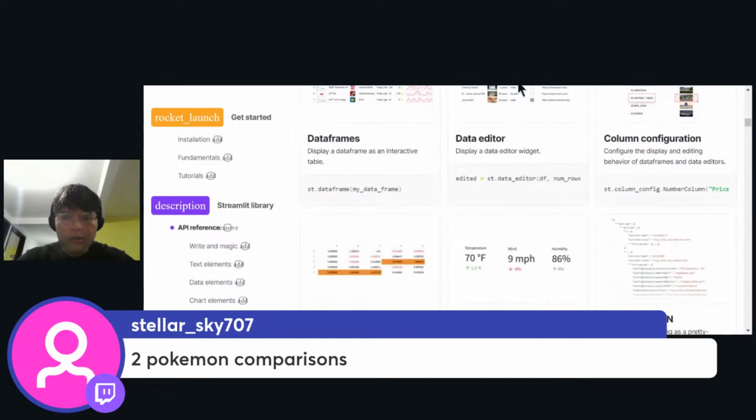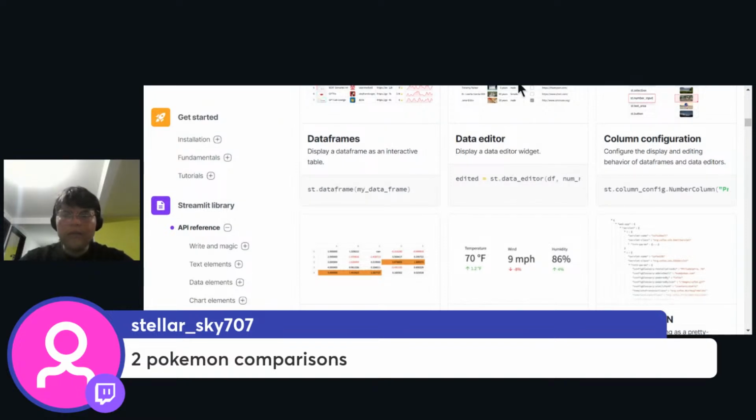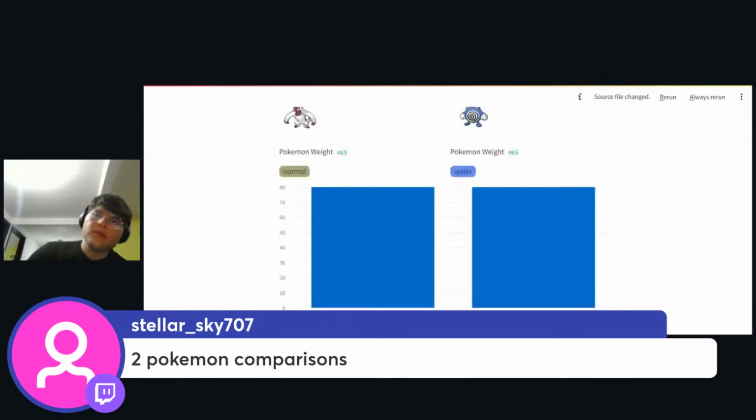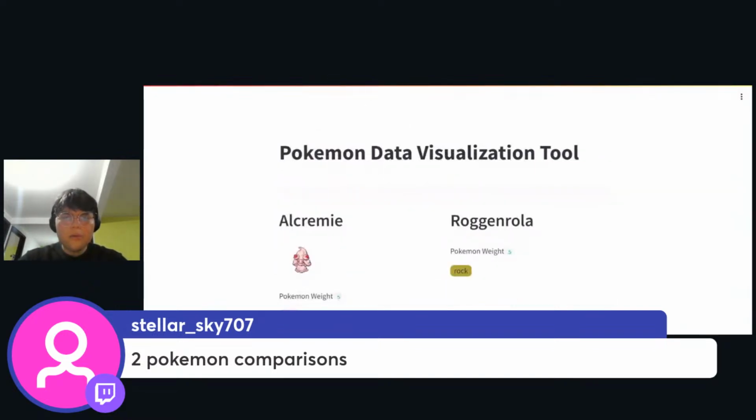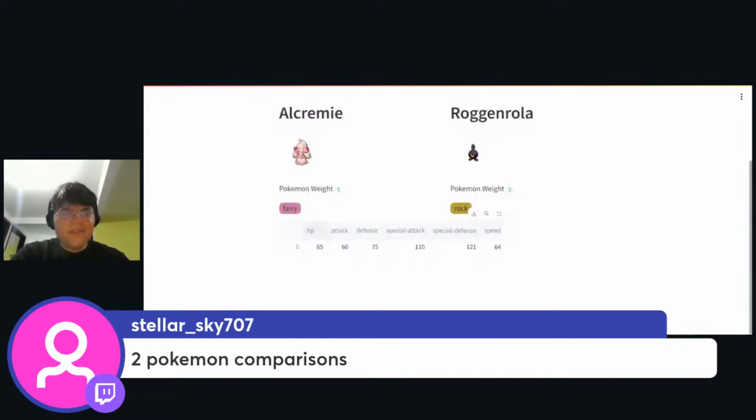Okay, so we can do that and then do data frame and pass just the stats df and see if this works. Let me see where my application is. Let's see if this actually does something, because I'm really intrigued about it. Oh my god, yeah, but this is a data frame. I don't want a data frame. I want a bar chart. And also, this is just getting the data frame from one Pokemon. Huh, interesting.